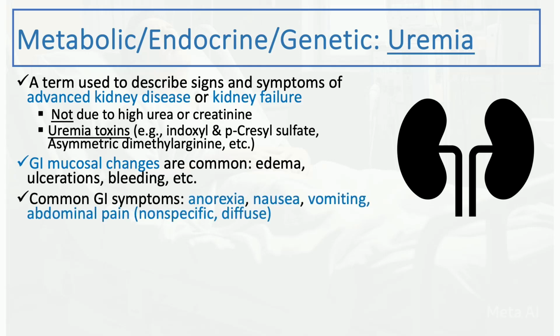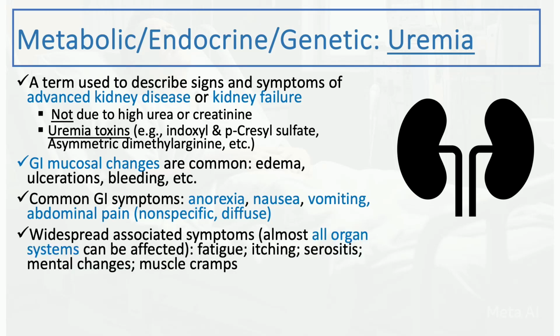Common GI symptoms include loss of appetite or anorexia, nausea, vomiting, and abdominal pain, which is usually vague and diffuse, not very specific. A patient might describe it just like abdominal bloating or generalized abdominal discomfort. Widespread associated symptoms, as you know, patients with uremia mostly affect a lot of organs. Almost all organs can be affected to some extent.